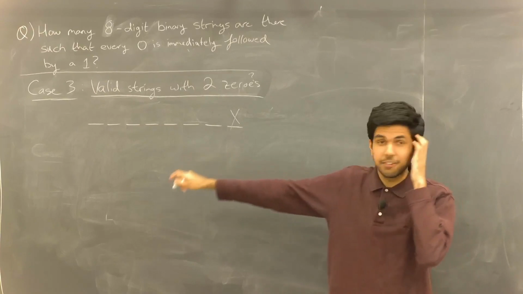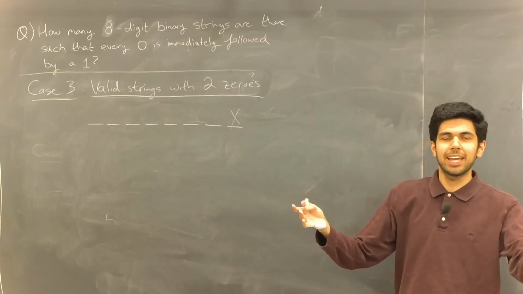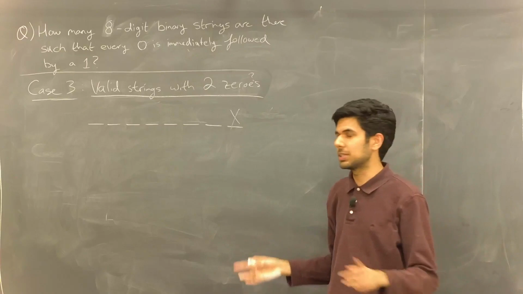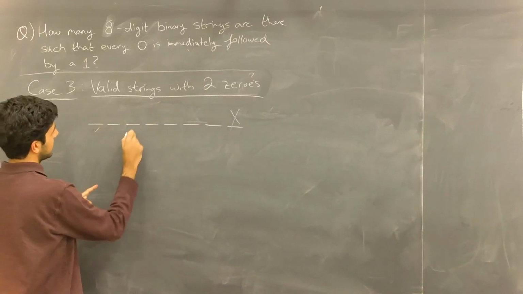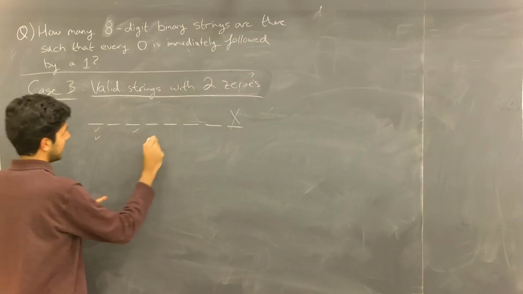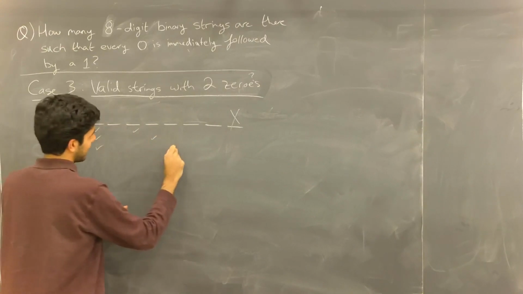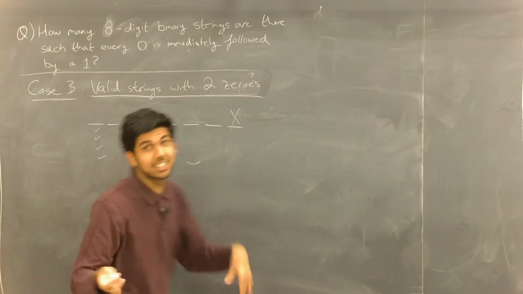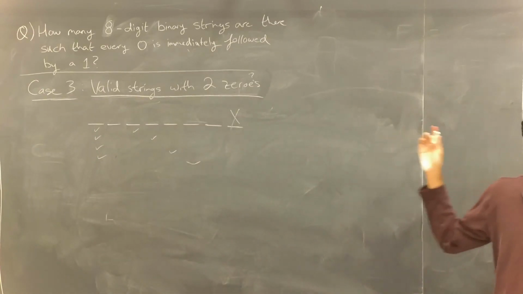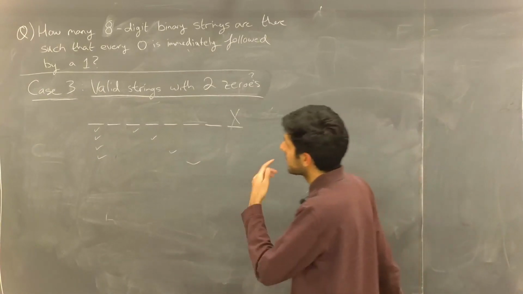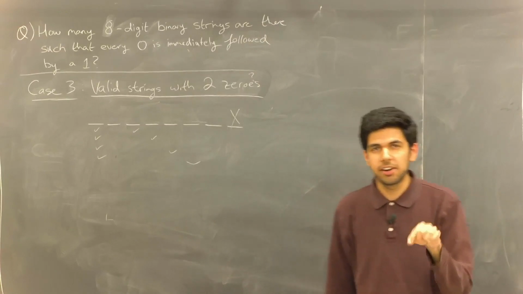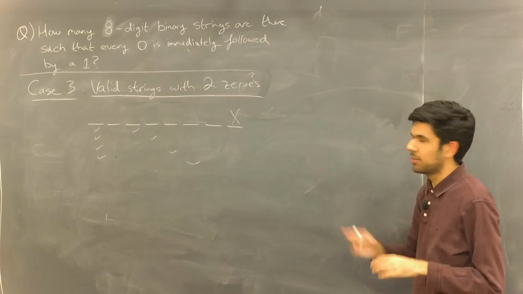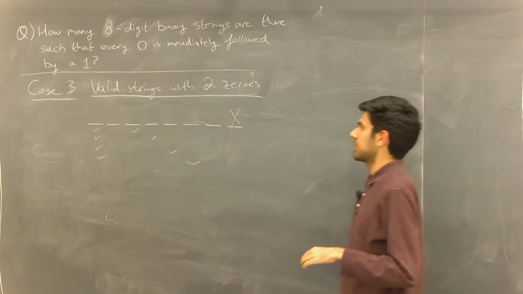Because before, with the 5 spaces, we could just count by hand and see that there were 3 ways we could put the pair of zeros. Now we could be like, okay, we could put a 0 here and here, or here and here, or here and here. And that's going to take a really long time, right? No one has time for that, right? So maybe there's a smarter procedure we can follow for this. And in fact, there is.